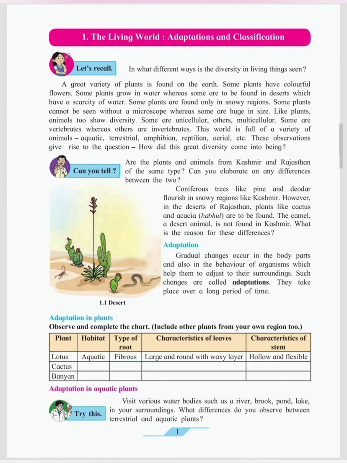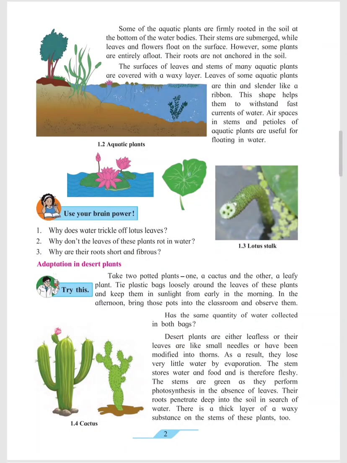This is adaptation. Gradual changes occur in the body parts and also in the behavior of organisms, which help them to adjust to their surroundings. Such changes are called adaptations. They take place over a long period of time. This was the general information regarding adaptation.